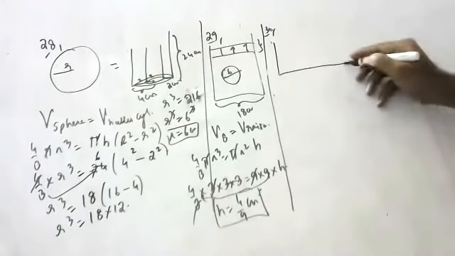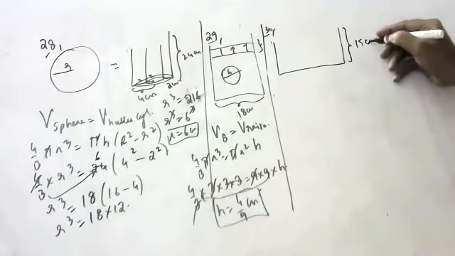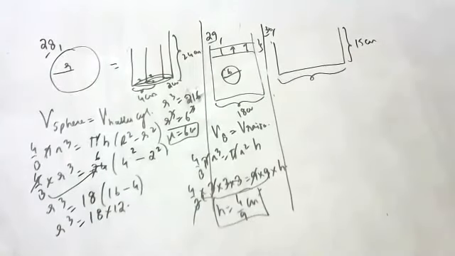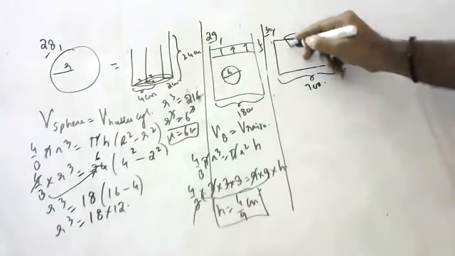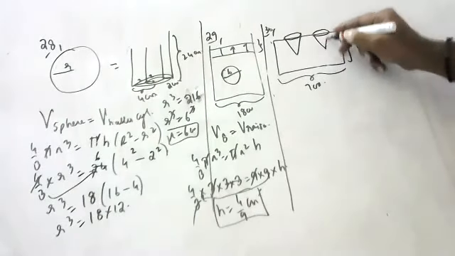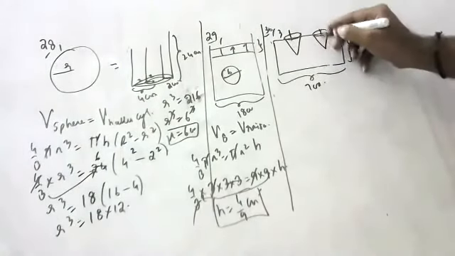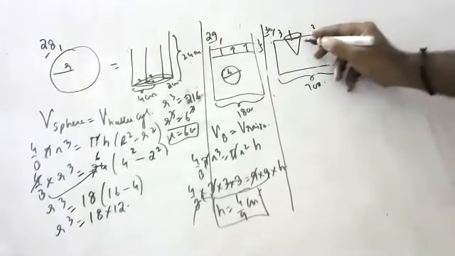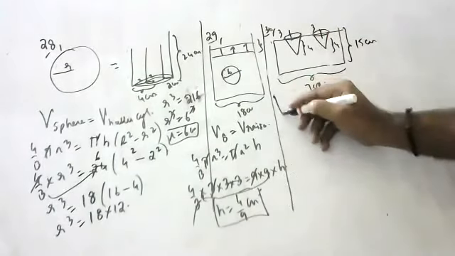Children, see, this is a cylinder. Its height is 15 centimeters and diameter is 7 centimeters. Two equal conical holes are made, one conical hole like this and one like this, each of radius 3 centimeters and height 4 centimeters. The question is, what is the volume of the remaining solid?